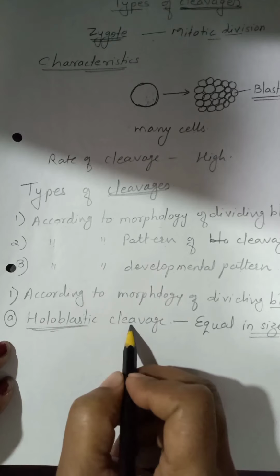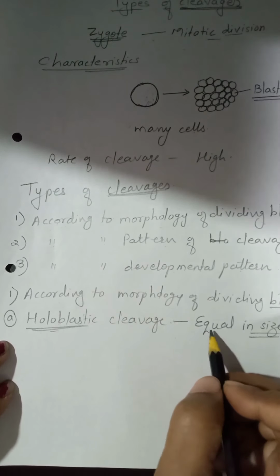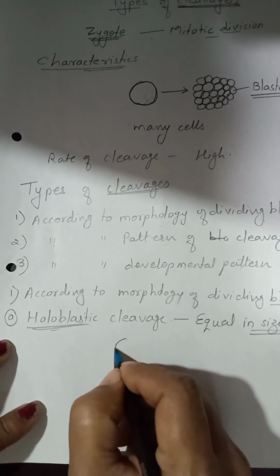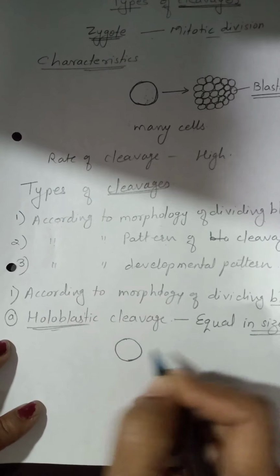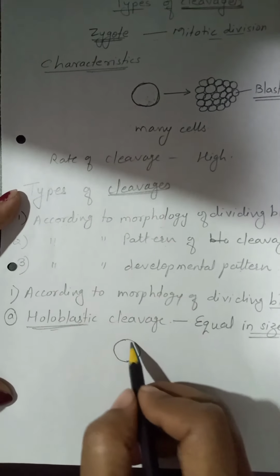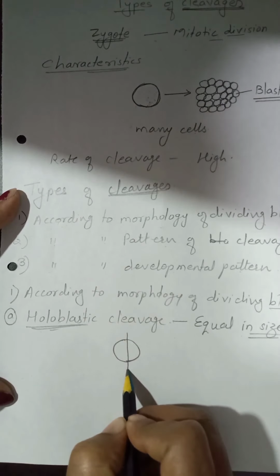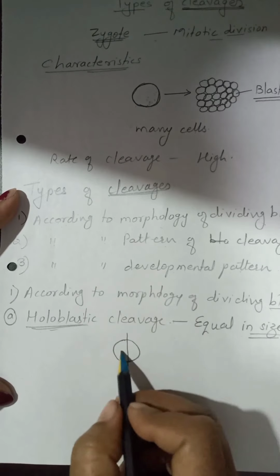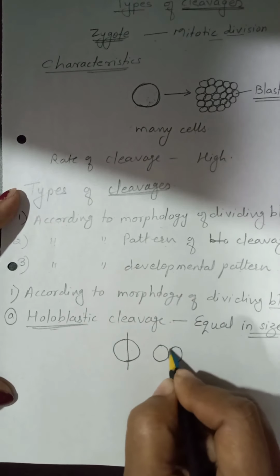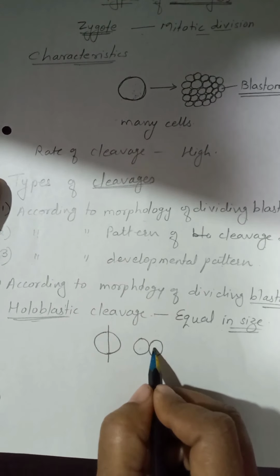Now what is holoblastic cleavage? It means the cells which divide are equal in size. Suppose this is a single zygote. After cleavage, this entire zygote or egg divides into two daughter cells, and these are equal in size.